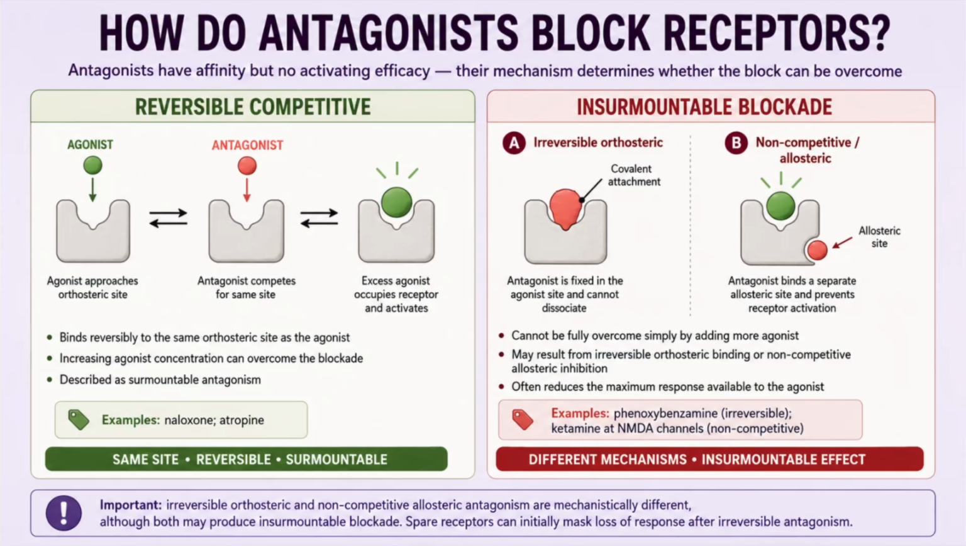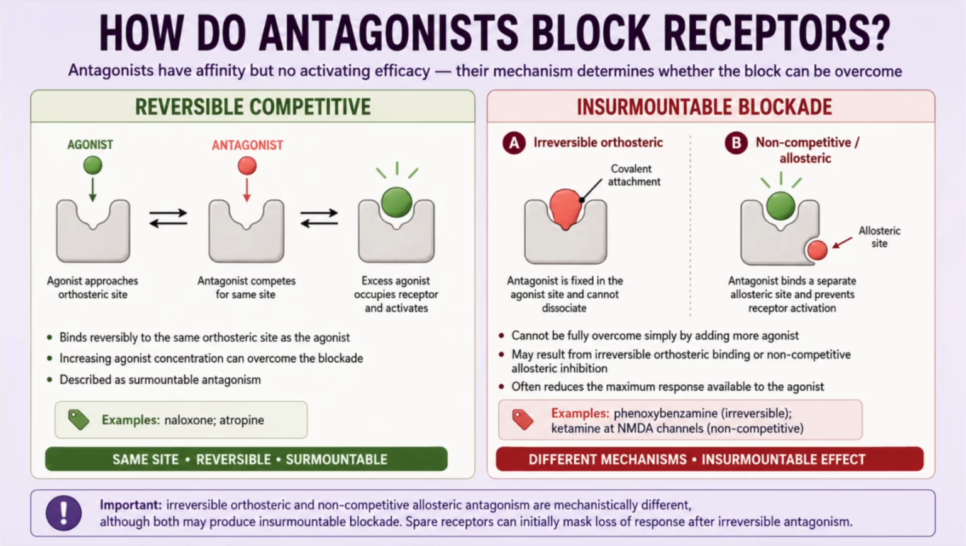An irreversible orthosteric antagonist binds at the agonist site but dissociates extremely slowly or forms a covalent bond. The affected receptors are therefore unavailable to the agonist. Phenoxybenzamine is a classic example because it binds irreversibly to alpha adrenoceptors.